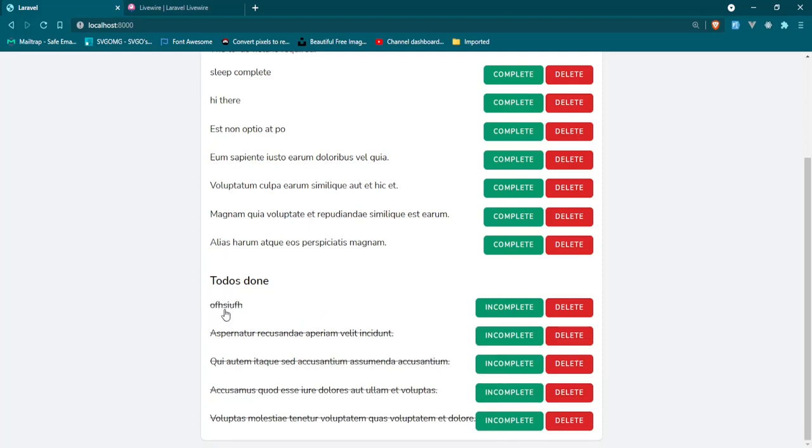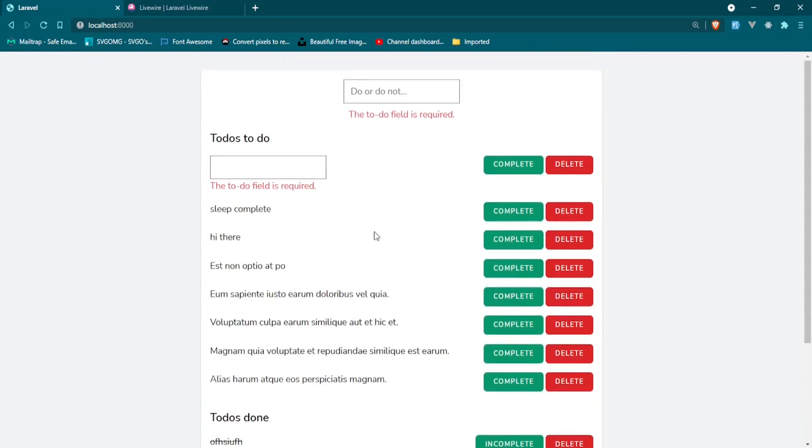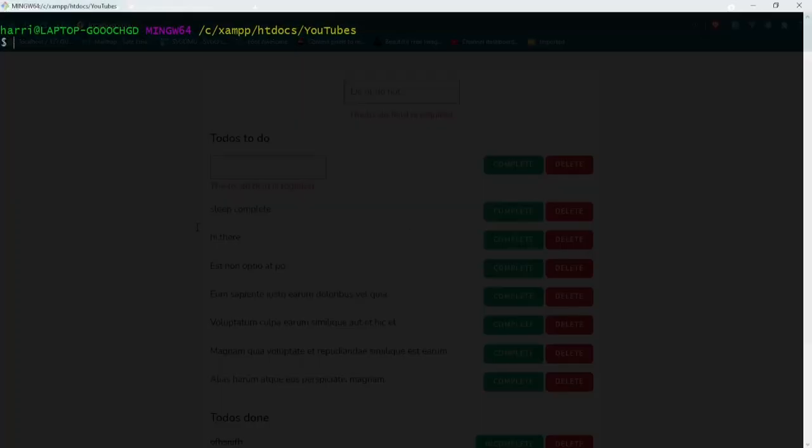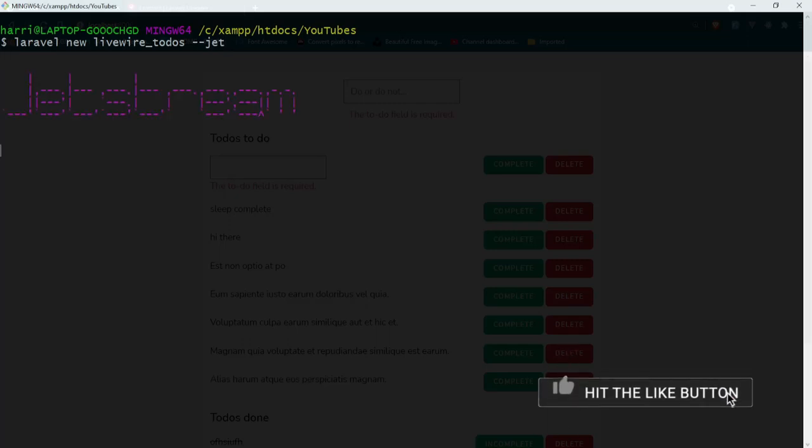To-dos done can also be edited. Fantastic. So why don't we go ahead and whip up a new Laravel install and build this out. So you're going to go into whatever folder it is that you're using to build this, your project folder. And then since I have the Laravel installer installed globally, I'm just going to do Laravel new, Livewire to-dos, and then I'm going to go ahead and throw the jet flag on that.